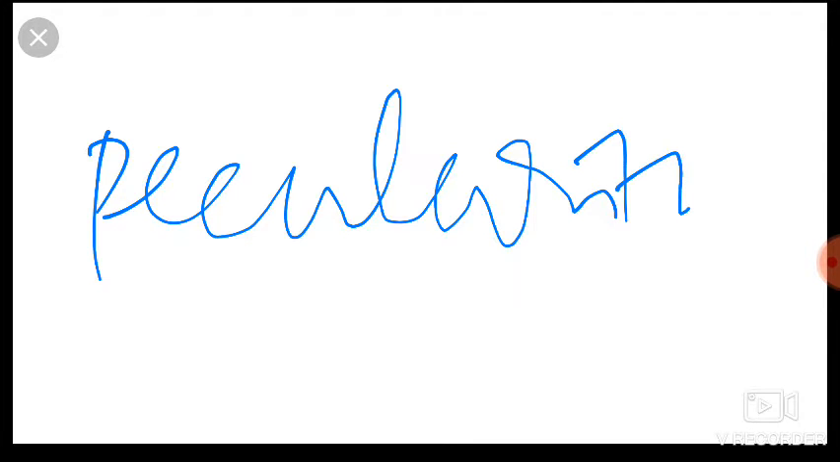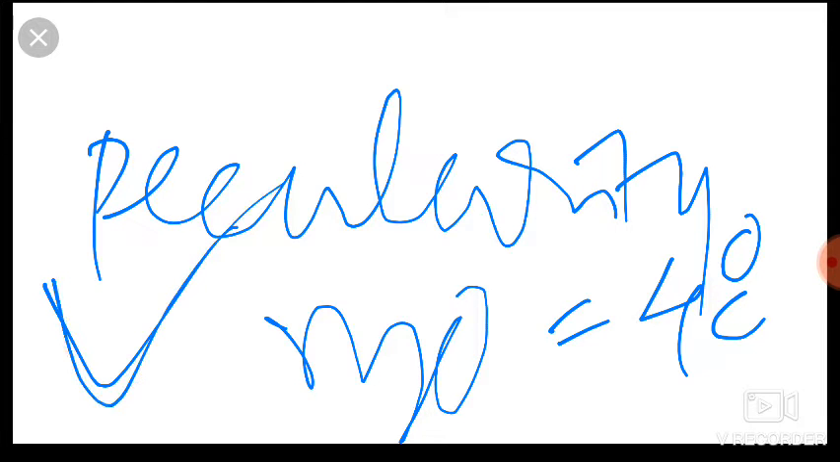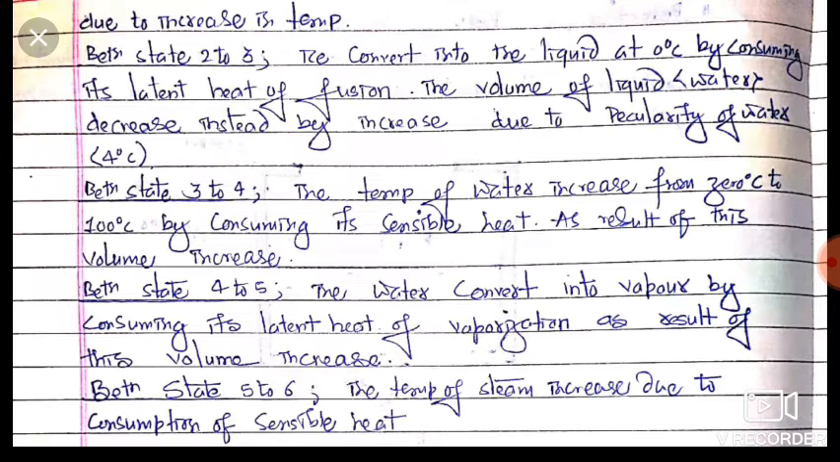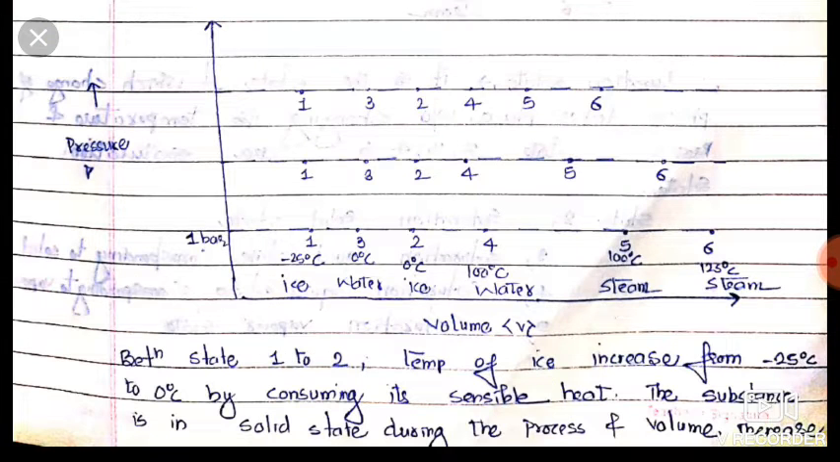Friends, the peculiarity of water occurs at 4 degrees Celsius. Due to this, the volume from conversion of ice to water decreases instead of increasing. This is the specific property of water at 4 degrees Celsius. And here there is a change in phase, so it is latent heat of fusion. Okay friends, this is from 2 to 3.